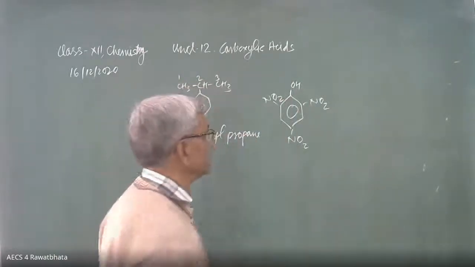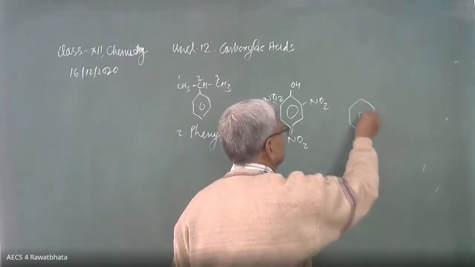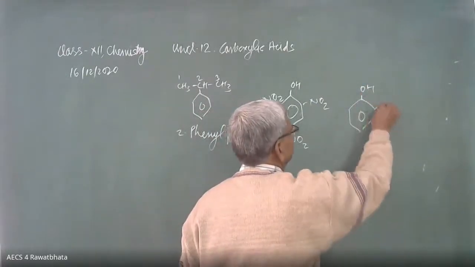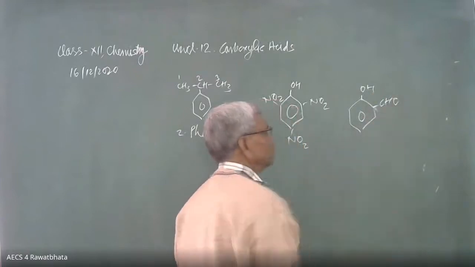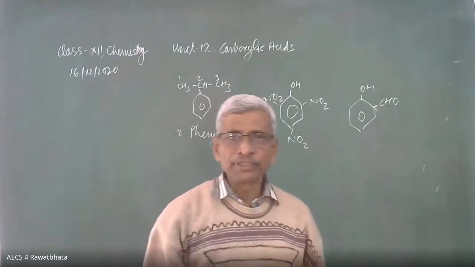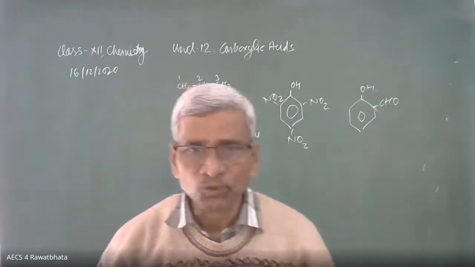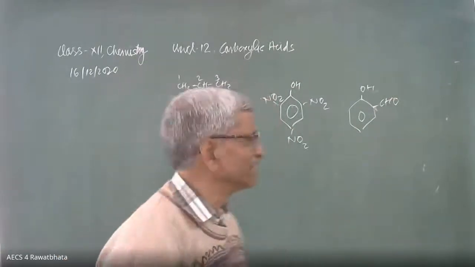Salicylaldehyde. Salicylaldehyde is obtained during a Kolbe's reaction. Here is salicylaldehyde. Here is CHO. Two functional groups in this compound, OH as well as CHO. Preference is given to CHO, 2-hydroxybenzaldehyde. Divyanshi, it is correct.